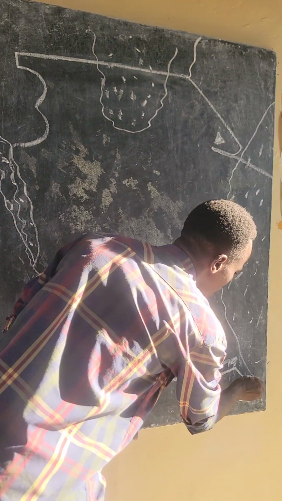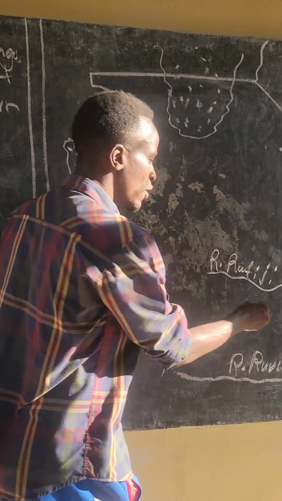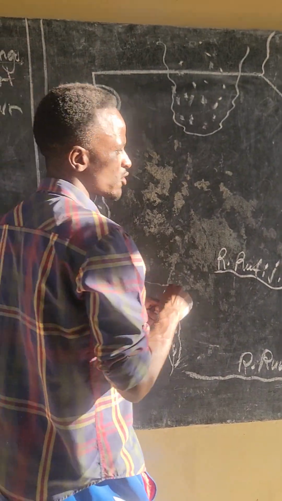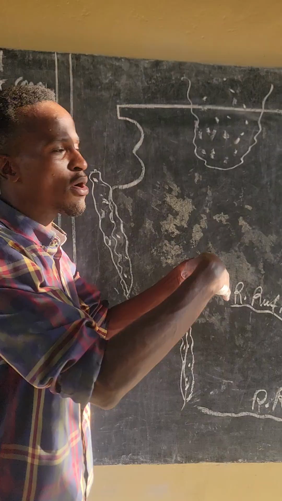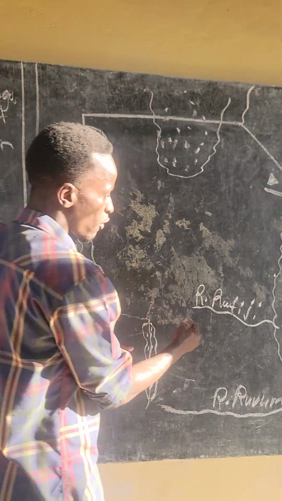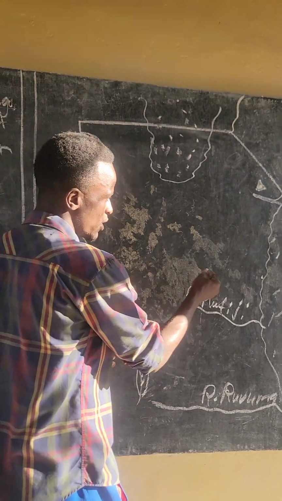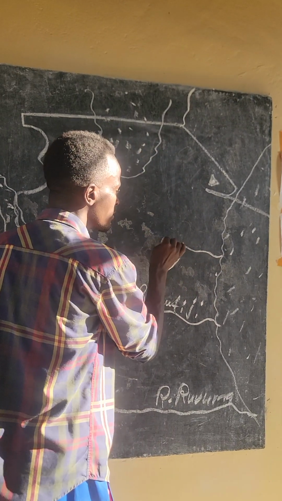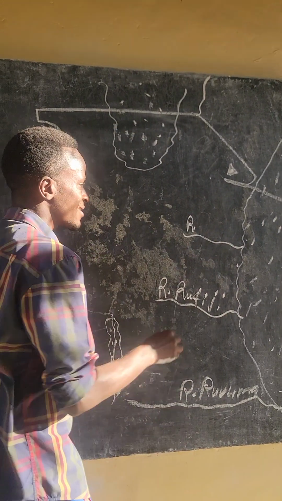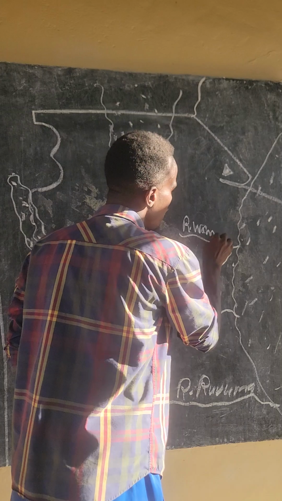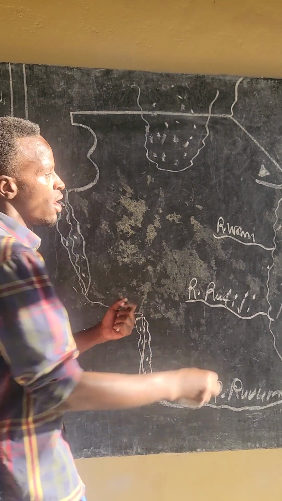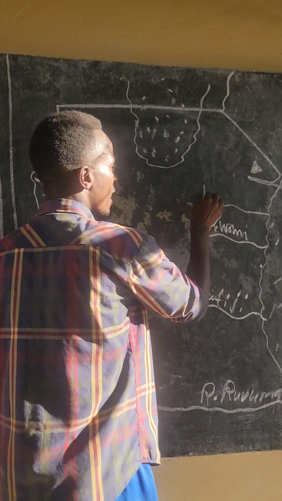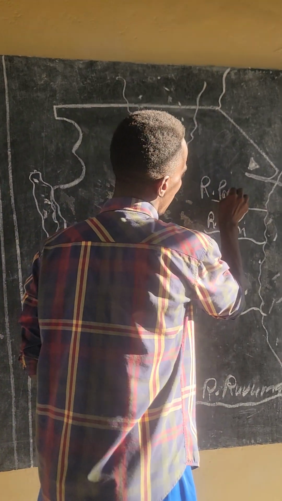River Rufiji. All those rivers tend to pour their water into our Indian Ocean. This is what we call the Indian Ocean, the ocean that we are bordered with. And then after River Rufiji, we have another river which is found on this end here. This river is known as River Wami. And also we have a certain river that's found in Tanga here, known as the River Pangani.